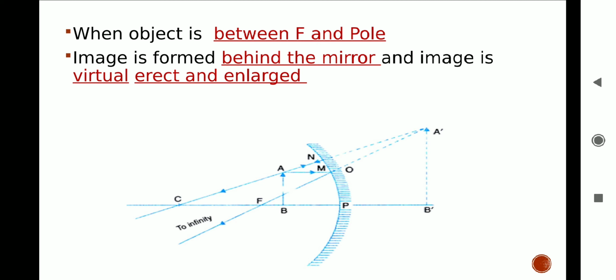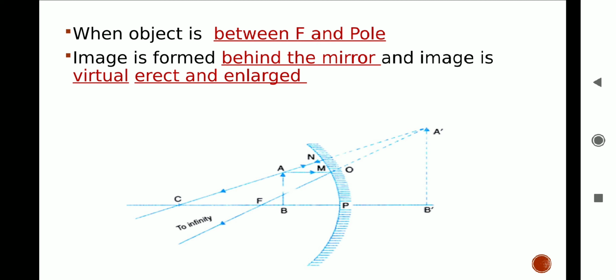Students, remember this case. Image formed in this case is not real and inverted, but it is virtual and erect, larger than the object and behind the mirror. Reflected rays are formed backwards as shown by the dotted lines, and appear to intersect at point A dash. A dash is a virtual image of object.